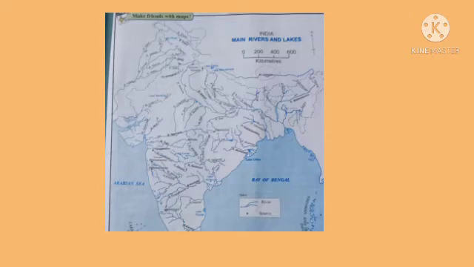So here the main rivers, the Indian river system, is divided into two. Here you can see the Himalayan drainage or Himalayan rivers. There are two major rivers: the Sindhu river system and the Ganga river system. Its origin is from Lake Mansarovar. You can look here in the map. Lake Mansarovar is the source of water here.